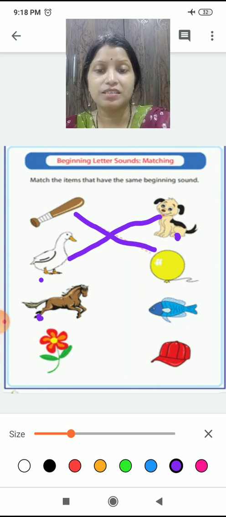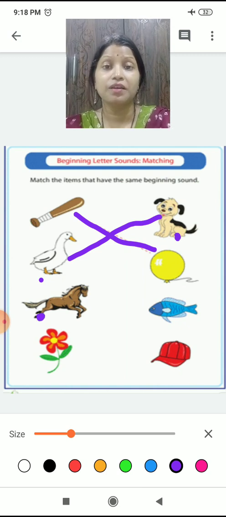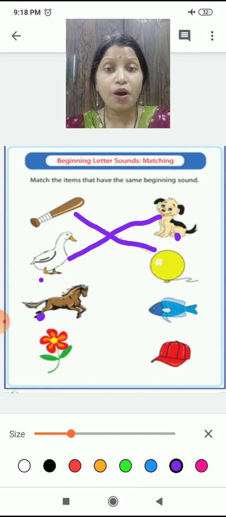See the next. What is it? Horse. It is a horse. Okay. So horse has which letter? It means H. Which letter has a sound of H? That is H. H has a sound of H. Right?